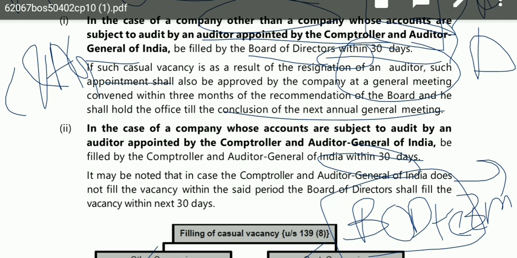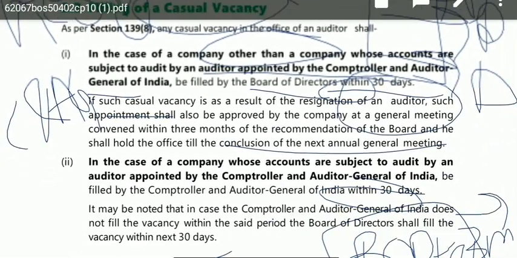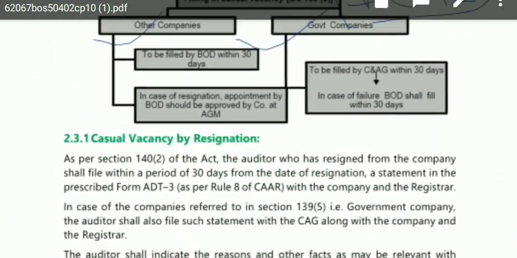And it may be noted that if Comptroller and Auditor General does not fill the vacancy within 30 days, then the board of directors shall fill the vacancy within the next 30 days. Okay, so here we have discussed 30 days and 3 months, and here we are discussing 30 and 30. I hope this topic is clear to you.